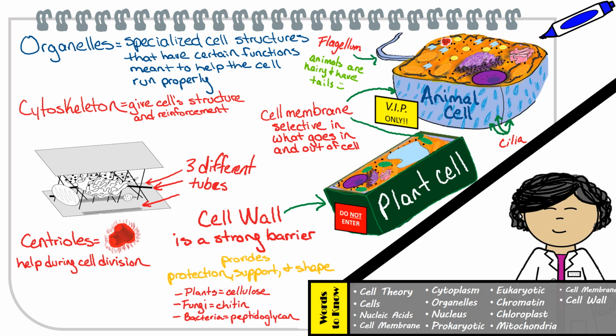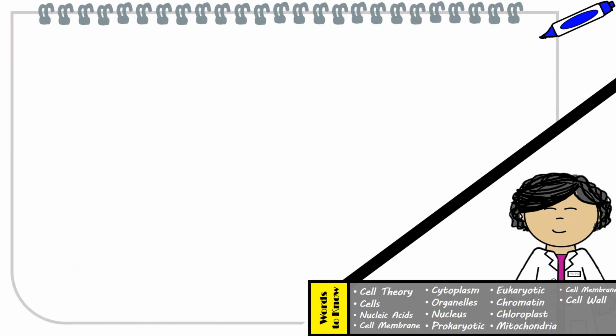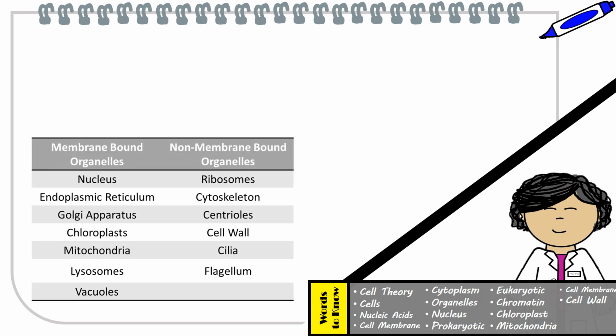Now, cell walls are made up of various components depending on the cell type. For instance, in plants and algae, the cell wall is made out of cellulose, a carbohydrate. Now, fungi, on the other hand, their cell walls are made out of chitin, and in bacteria, they are made out of peptidoglycan.